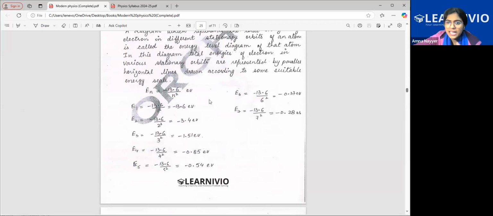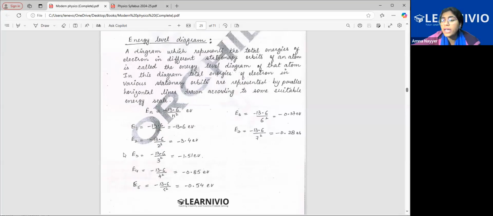Out of all this, I suggest that you remember the first five energies, because you will be calculating them every time. It's easy to divide by 4, so why divide by 25 or 16 all the time? At least till 5 you should remember.